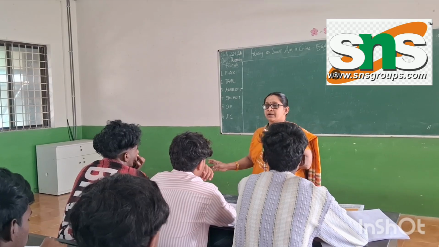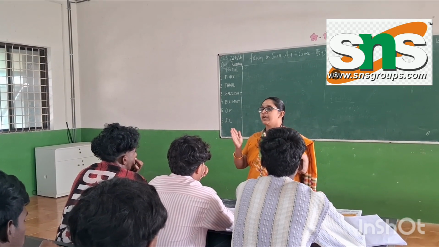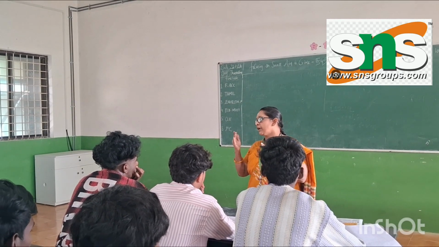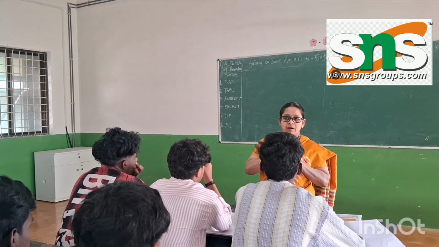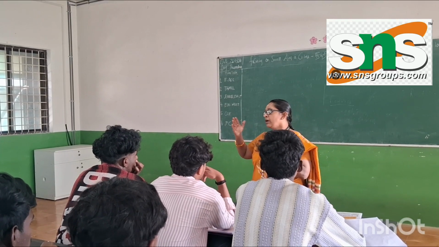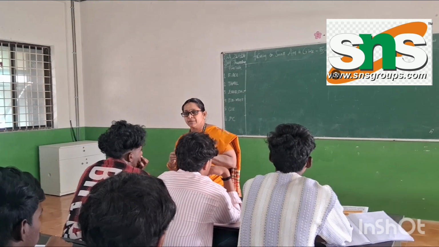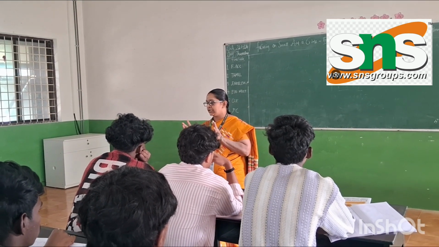Then, comparing the debit and credit side, we identify the net profit or net loss. If the credit side is higher, we get a net profit. If the debit side is higher, we get a net loss in the particular department.